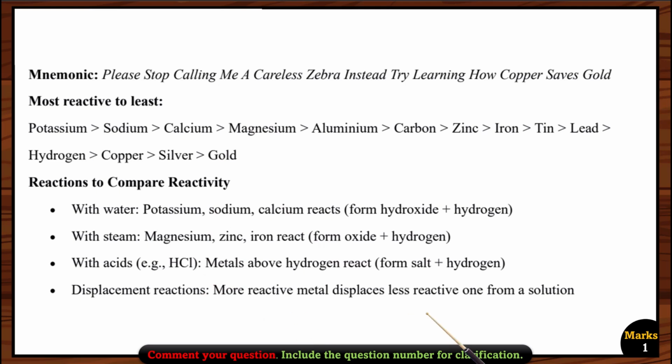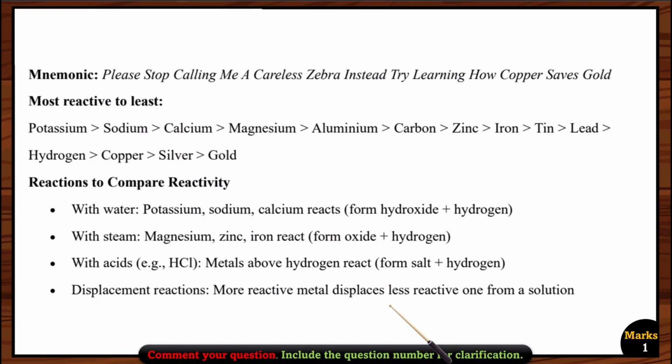For example, if we react sodium hydroxide, which is the solution, with calcium metal, then there will be no reaction. Why? Because calcium is less reactive than sodium, so it cannot displace sodium from its solution. But potassium can displace sodium from its solution. So if potassium reacts with sodium hydroxide, we get potassium hydroxide and sodium metal. Okay, I hope these points are clear to you.